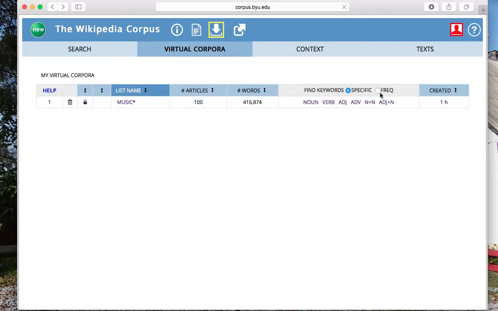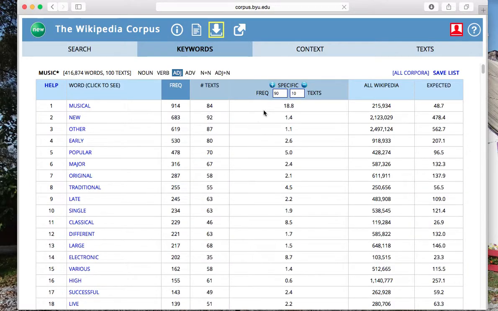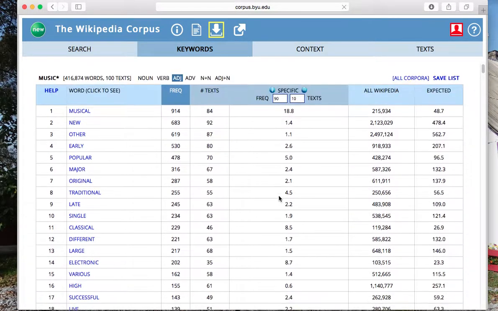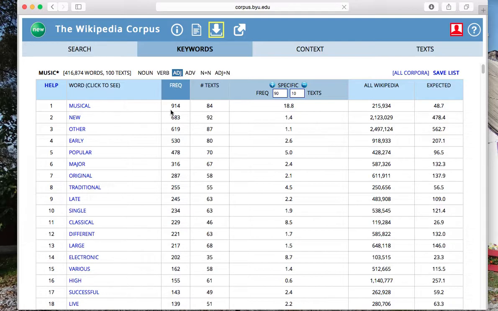But let's say I want to look at frequency of adjectives. It gives me a frequency across all of the articles that I chose. Musical is the number 1 at 914. Going downwards to new, other, early, popular, major, original, traditional, late. So some pretty cool things. I can look up adverbs, nouns, verbs, nouns, adjective nouns. It's pretty cool.